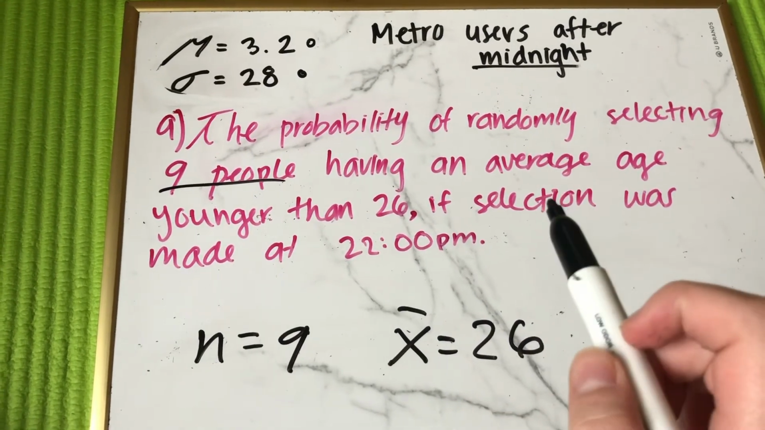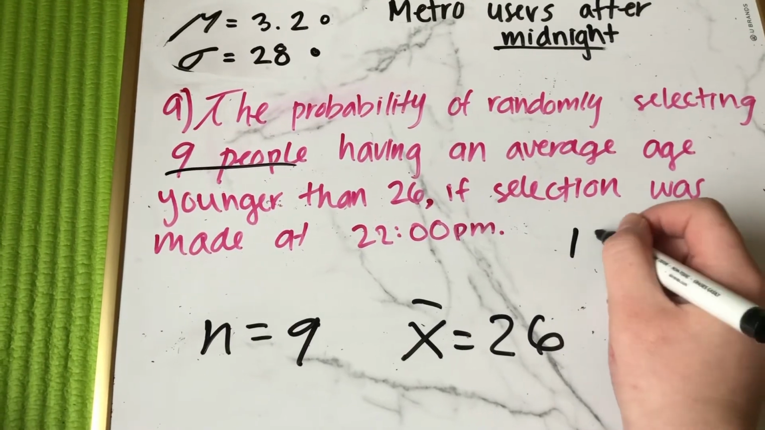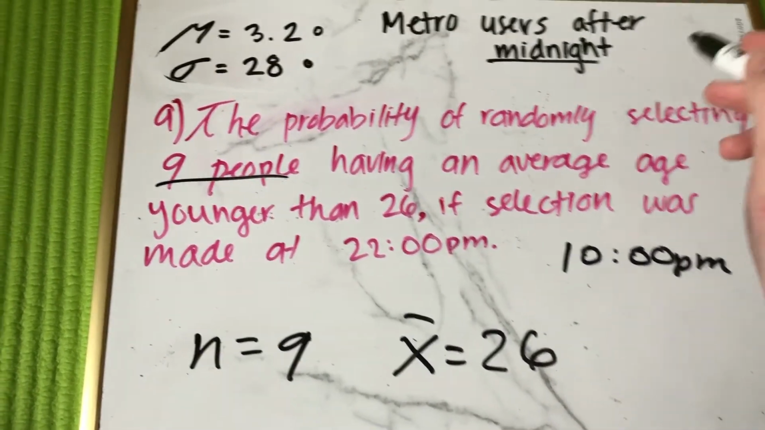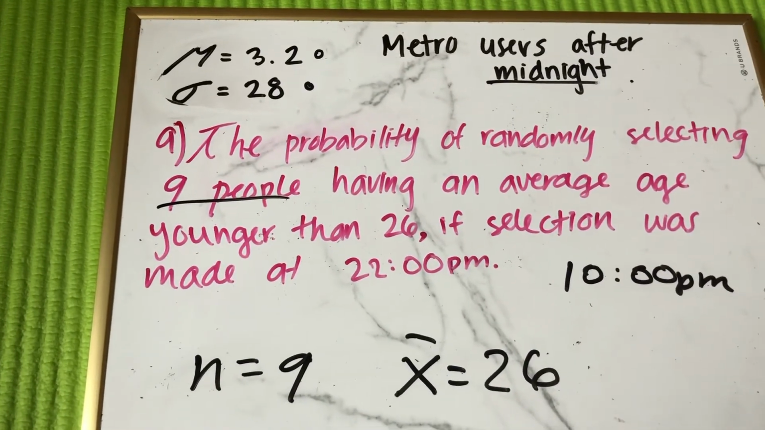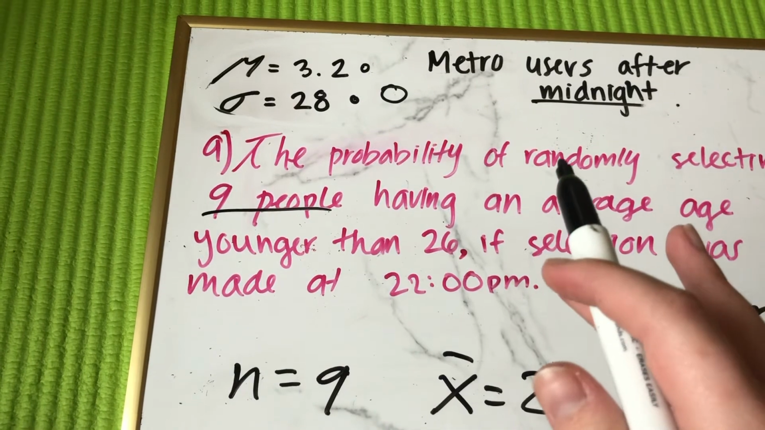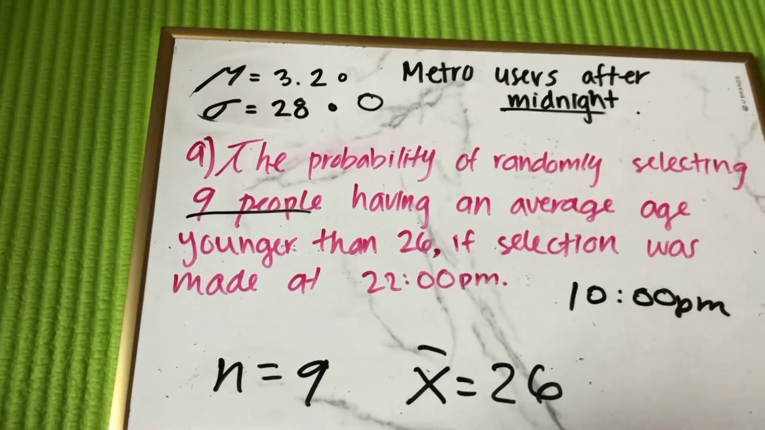This is where the question cannot be done. Since 22 p.m. is 10 p.m., which is before midnight, we cannot use this average and this standard deviation to complete our question.